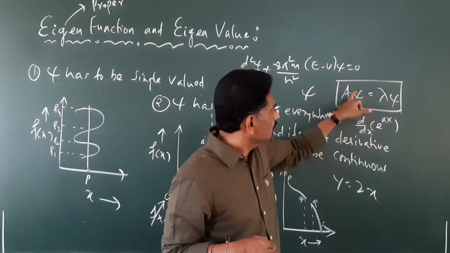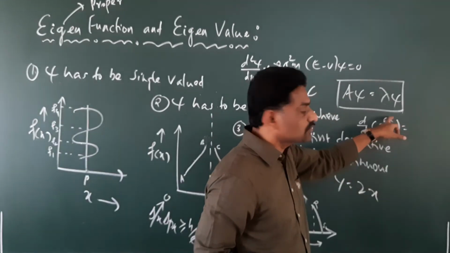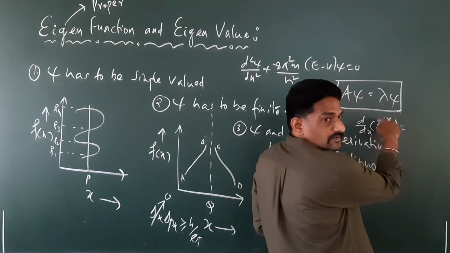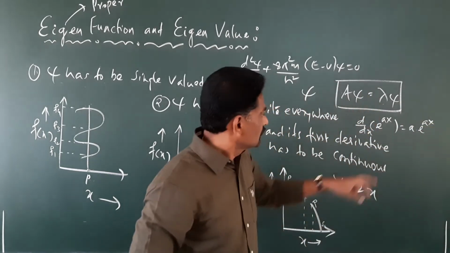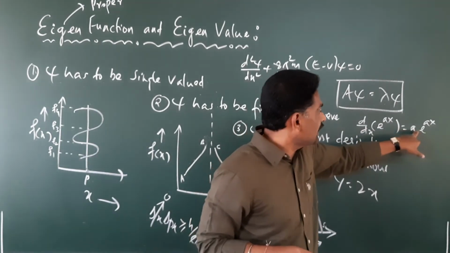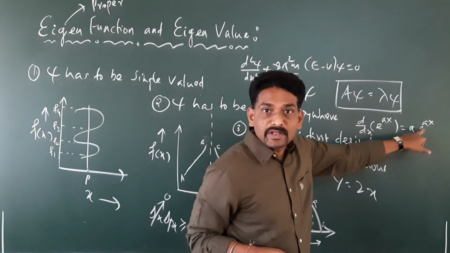What is the answer? Differentiating e raised to x, we get a into e raised to x. So what we got is the answer a into e raised to x.